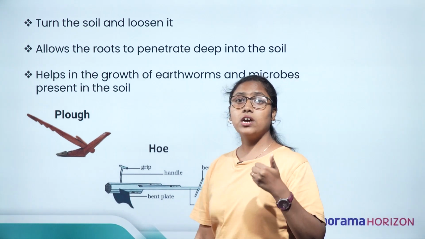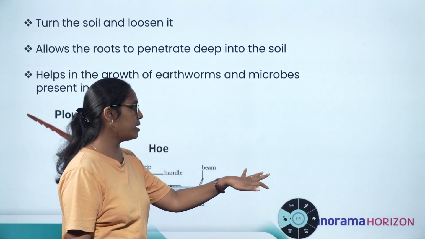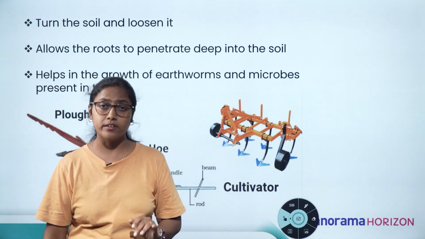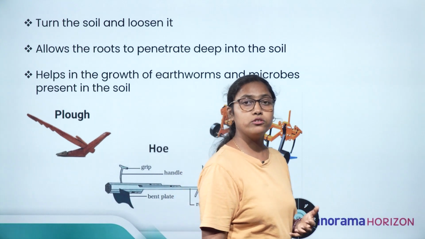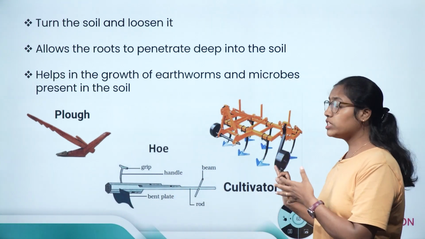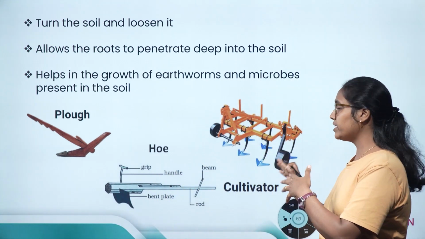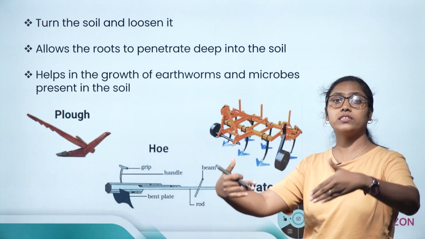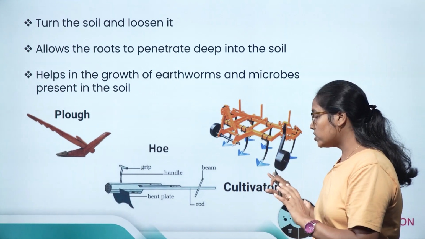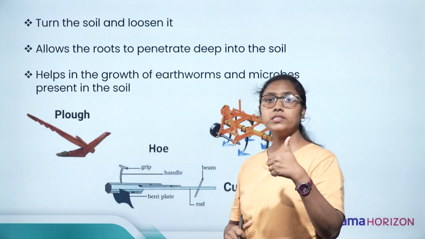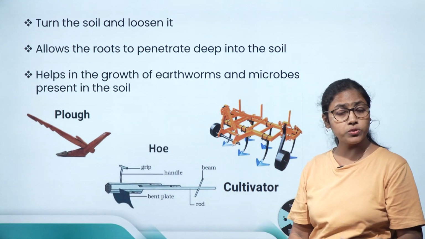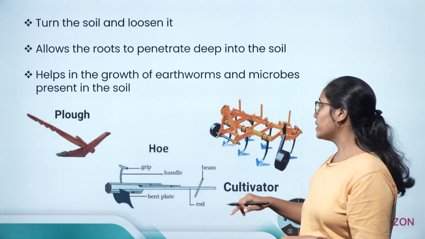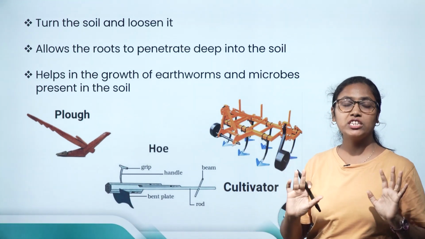But nowadays, most of the farmers are using machines for ploughing, and that we call a cultivator. Cultivators are machines that are used for ploughing, and what they do is attach it to the tractors, and using tractors they plough the field. Because of this cultivator, the farmer's work reduces as well as the time. So this was about the preparation of soil.